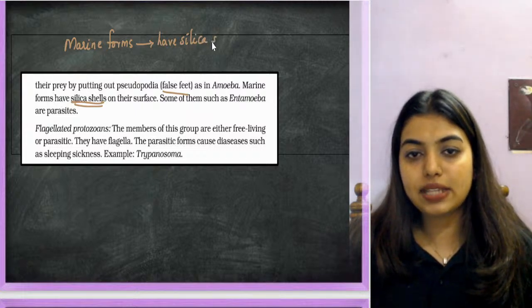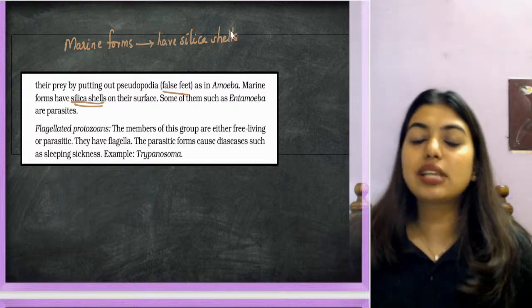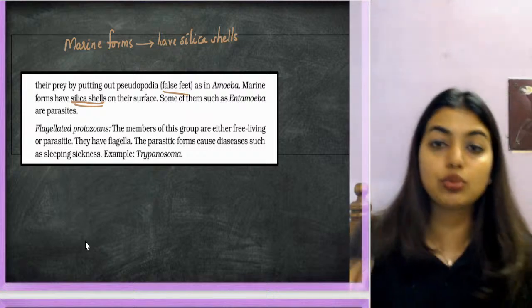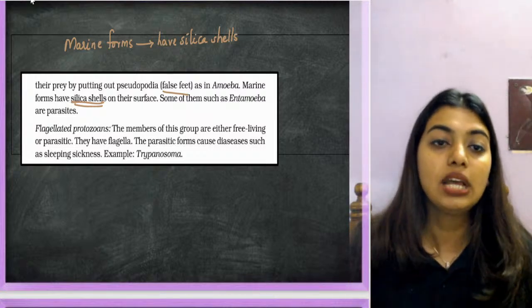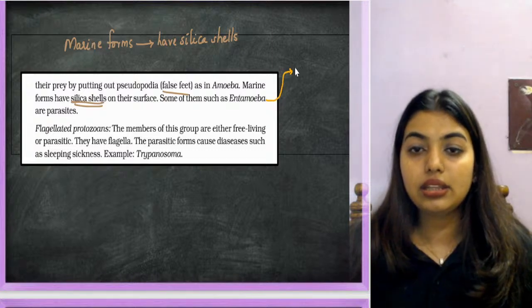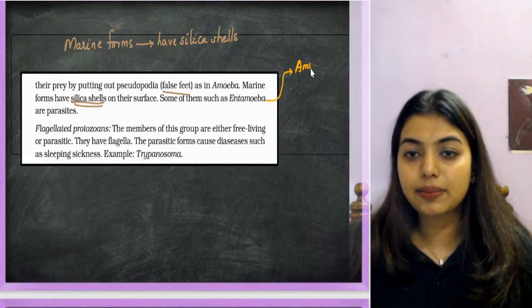Marine forms have silica shells on their surface. Some of them, such as Entamoeba histolytica. Now you will learn this Entamoeba histolytica tomorrow in my human health and diseases chapter. Entamoeba histolytica is the one that causes amoebiasis.